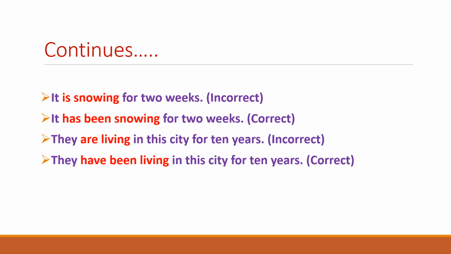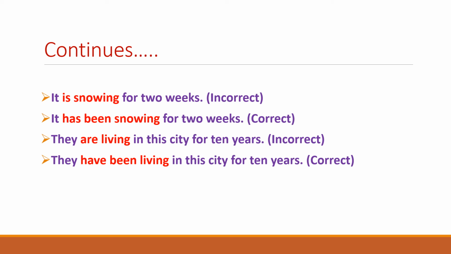So "are living" is present continuous tense, and the rule says that the simple present continuous tense cannot be used here because the point of the time is there. So that's why "they are living in this city for 10 years" is an incorrect expression, whereas the correct sentence according to this rule is "they have been living in this city for 10 years."